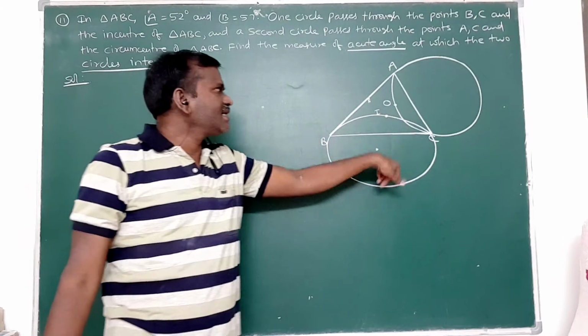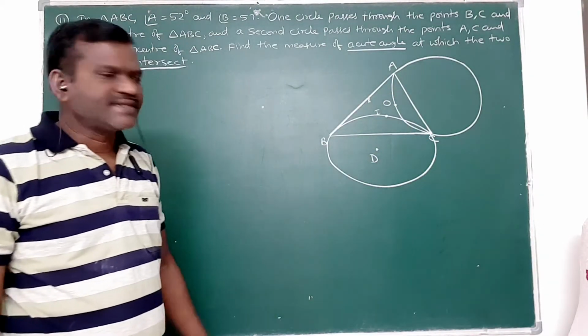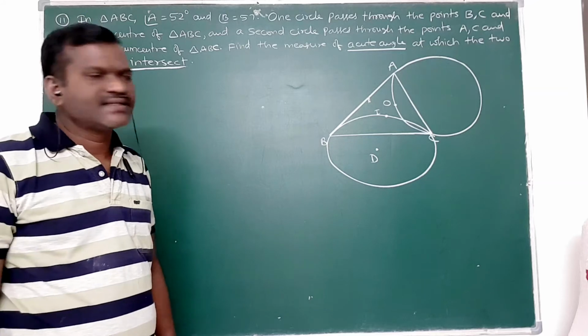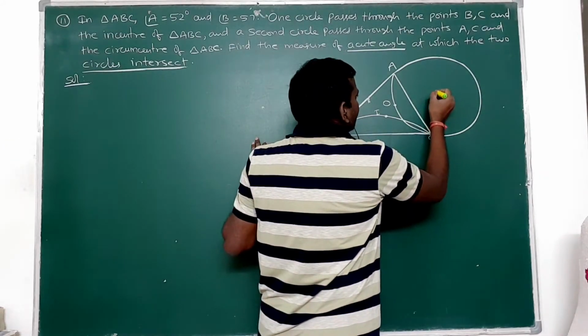Because both circles pass through point C. The point of intersection of the two circles is C. Suppose the center of this circle is E.